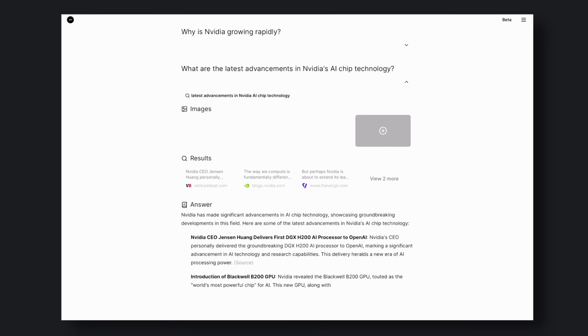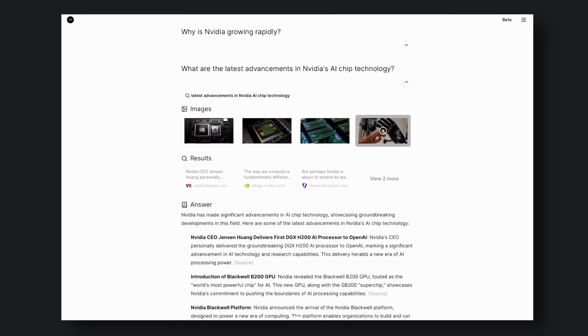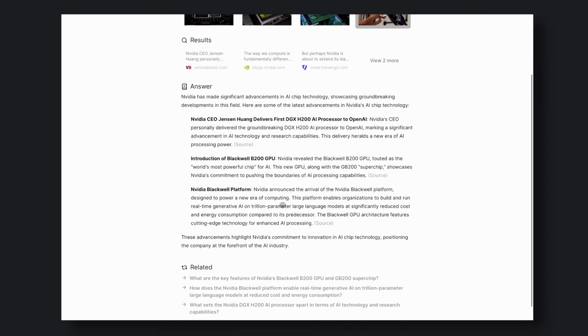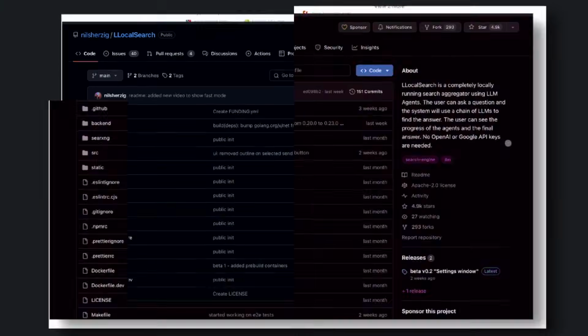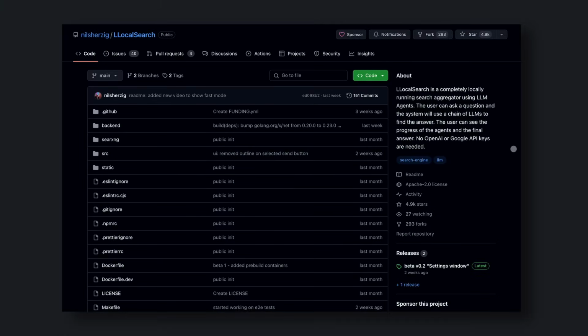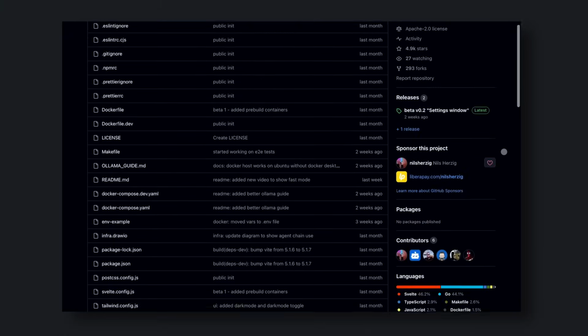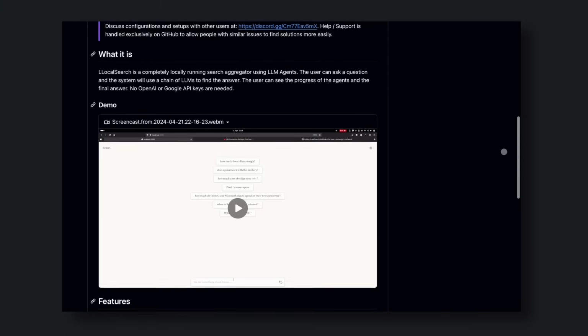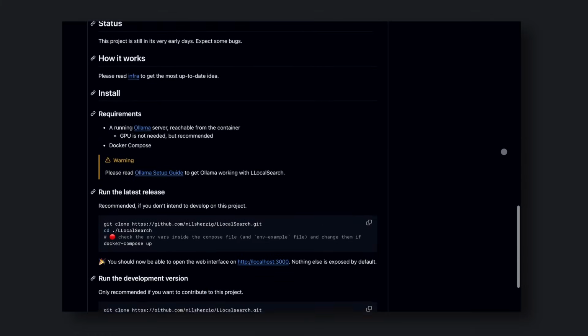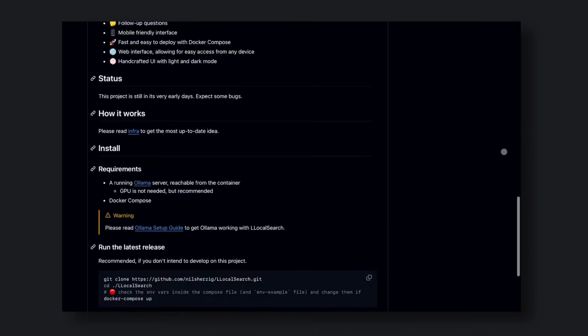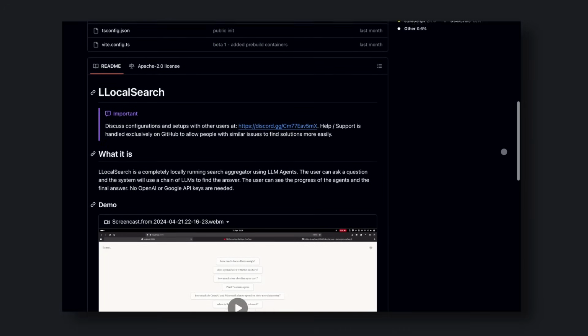I was hoping to find something that would give me more flexibility and control over the models I use. But then I found out about this repo called LLocalSearch. This is not a big repo as of now, but it has some great potential, and it works with Ollama. The UI is a bit lacking when compared to Perplexity, but I can work with that.